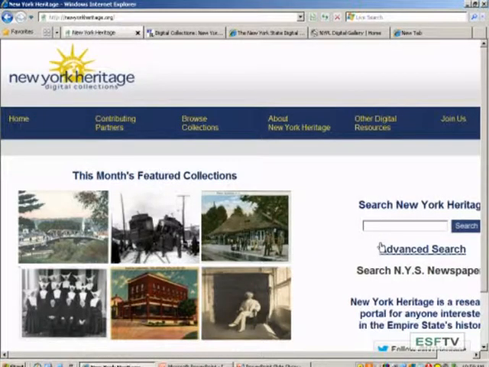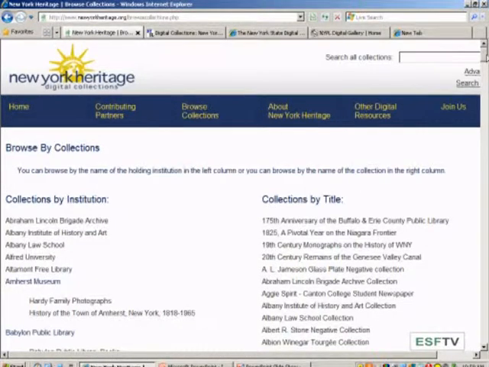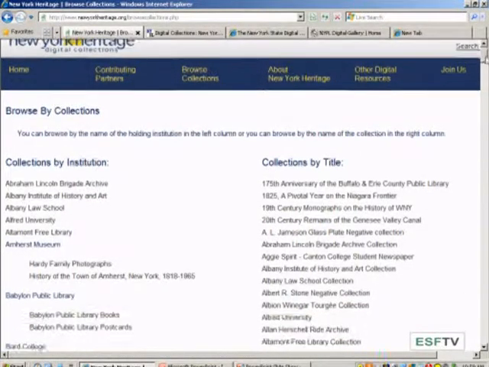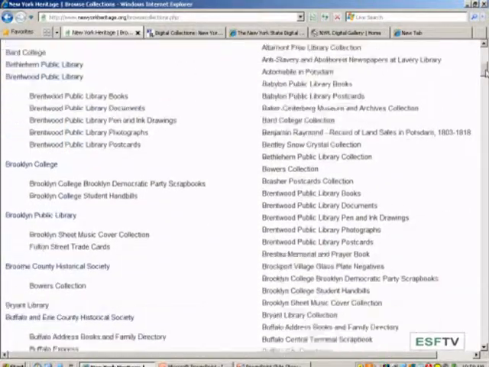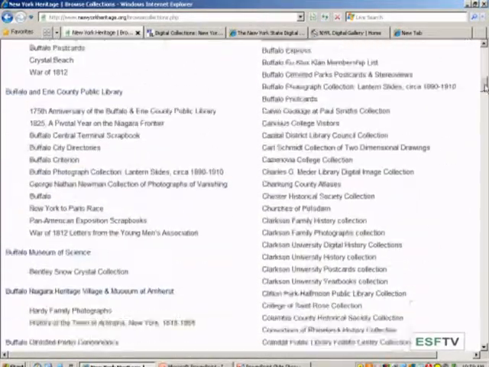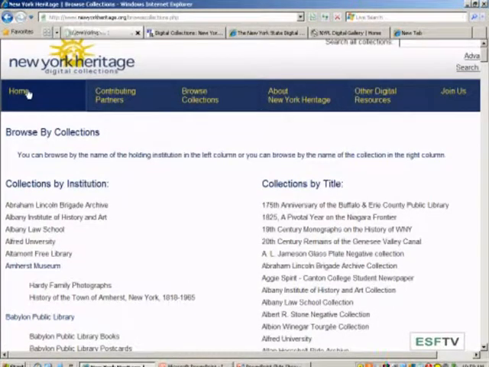Here's the New York Heritage website, again, NewYorkHeritage.org. From here I can do a basic search, I could do an advanced search, or I could browse collections, so I could view all the institutions and all the titles of the collections. There's a wonderful wide variety. This is a very exciting web page. This is a collaboration of small historical associations, libraries, museums, a wonderful variety of collections that are now available through this one interface, again, New York Heritage.